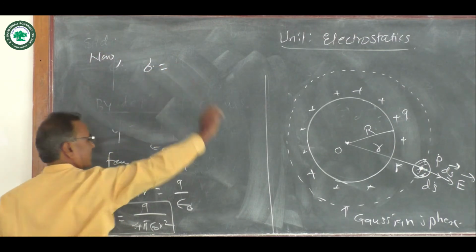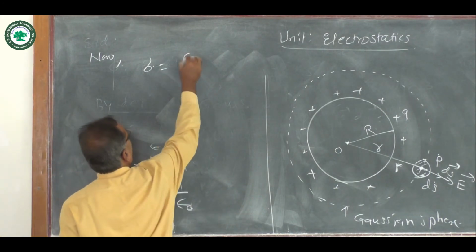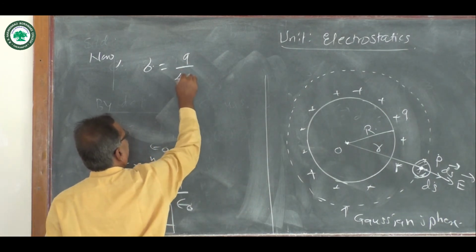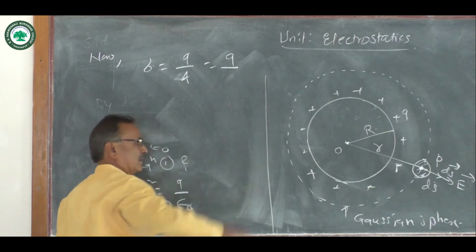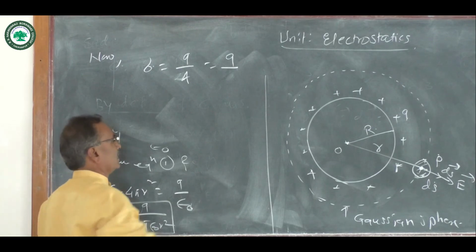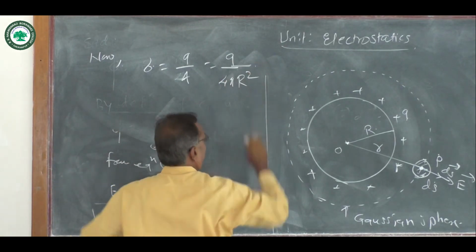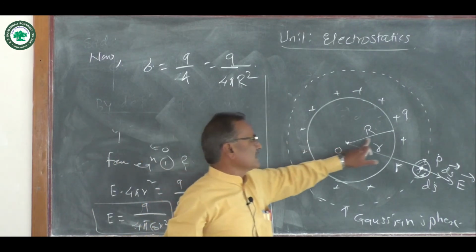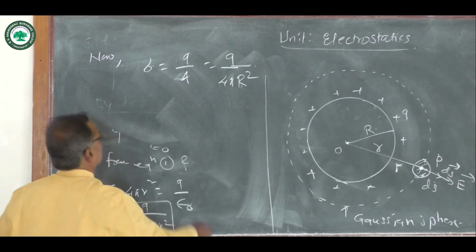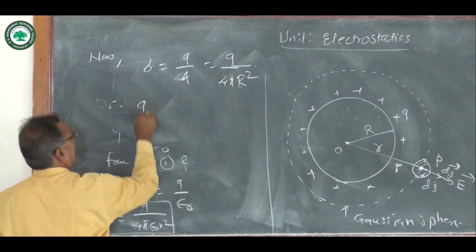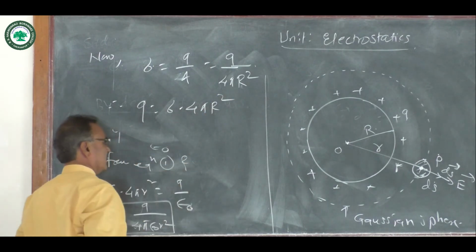Charge density, denoted by letter sigma, is equal to charge per unit area, that is charge over area, here 4 pi R square, where capital R is the radius of this sphere. So therefore we can write charge Q is equal to sigma into 4 pi R square.